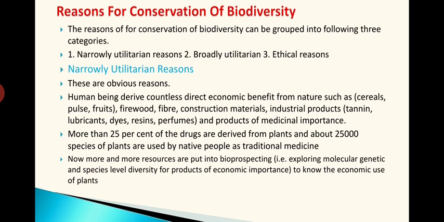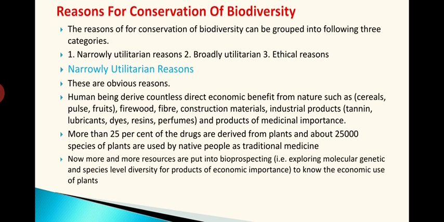See, once we have the biodiversity, then only all these points mentioned can be fulfilled. We depend on most of the plants for medicinal purposes. Once biodiversity is lost, we will not have that access. More than 25% of the drugs are derived from plants, so once these species are lost, we cannot produce such things.